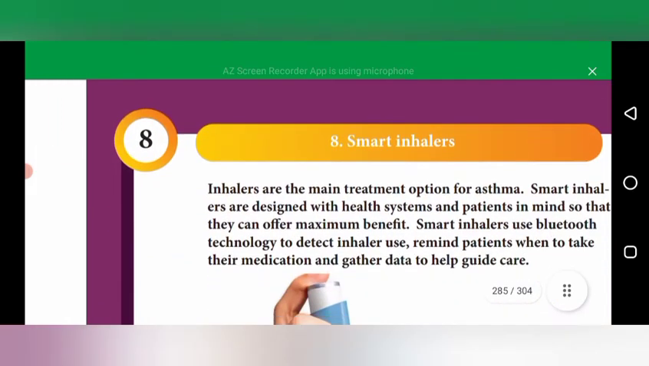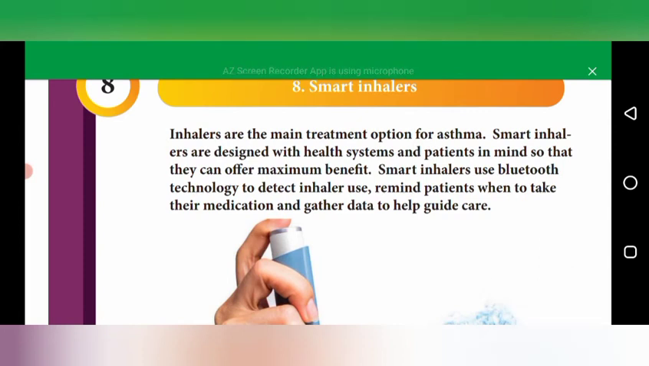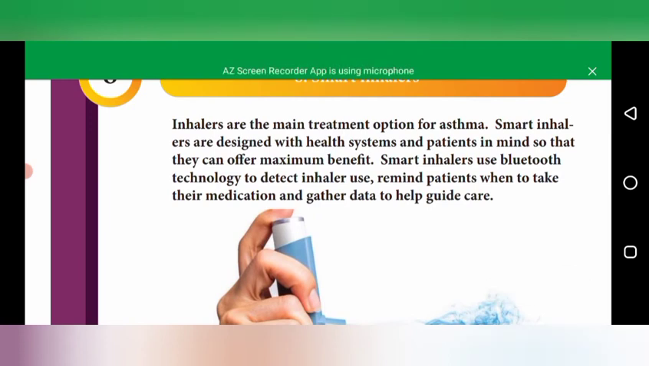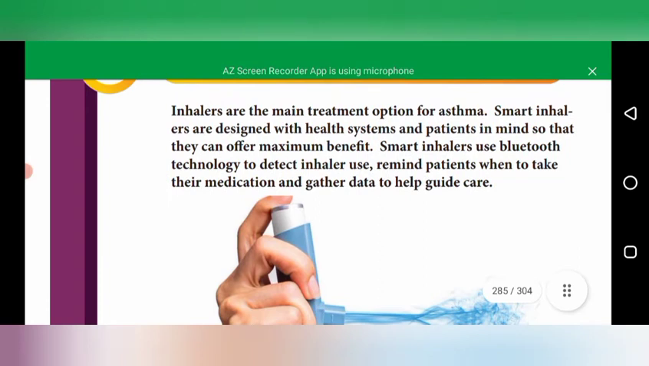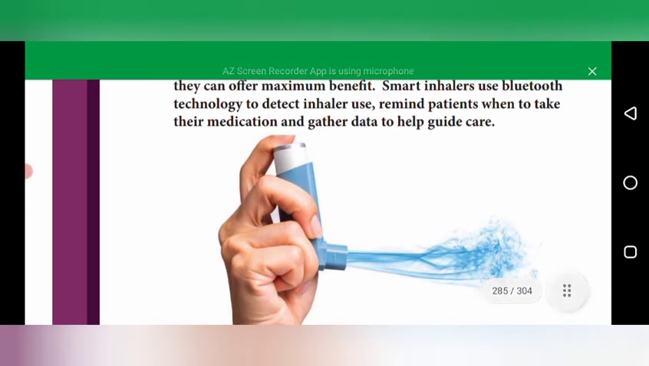And also the last one is the smart inhalers. This inhaler is for the treatment of asthma patients. It is designed for the patients and also gives the maximum benefits for that. This small inhaler uses modern technology. It can use Bluetooth technology, so whenever the patient needs the inhaler, it can remind the patient to take it. Then the patient immediately goes and takes the inhaler. So this is one of the modern technologies.